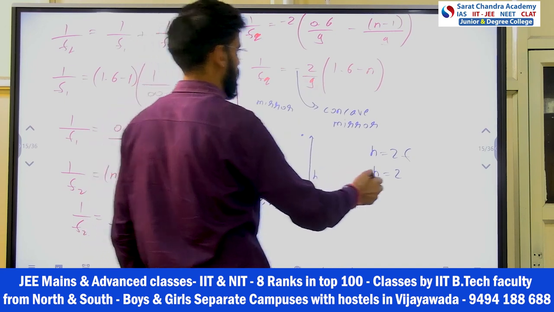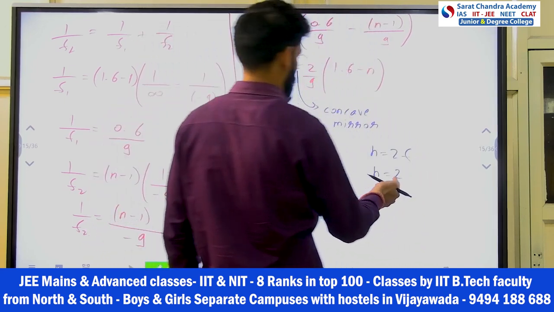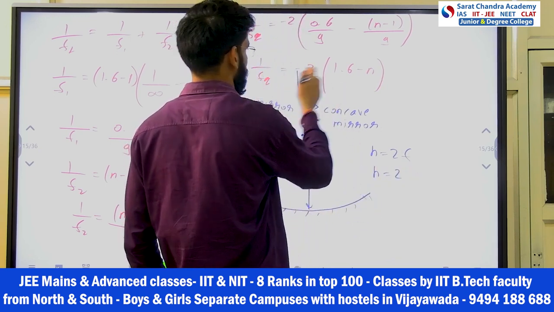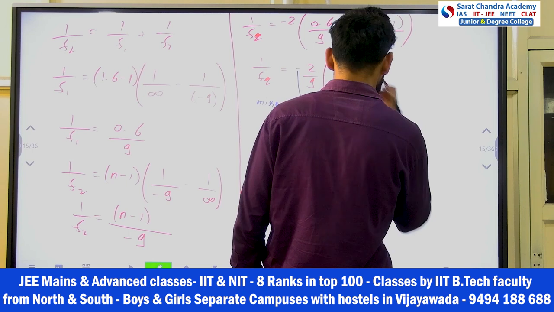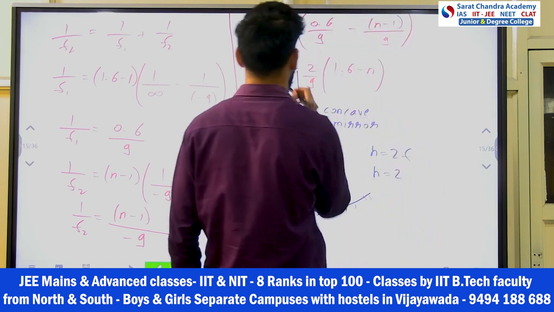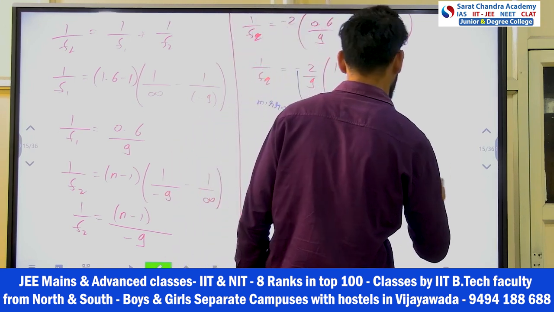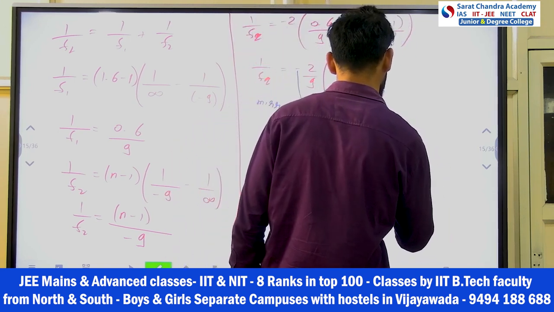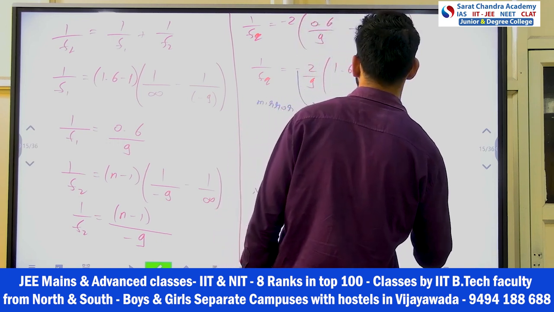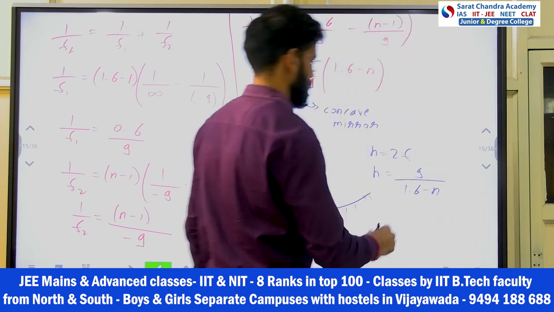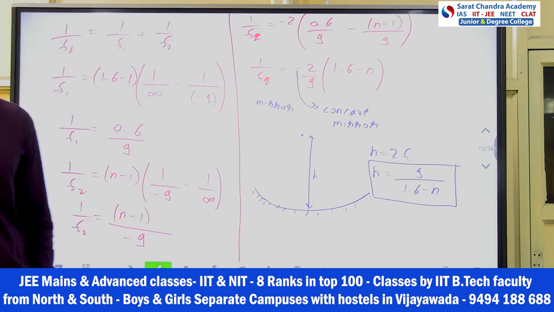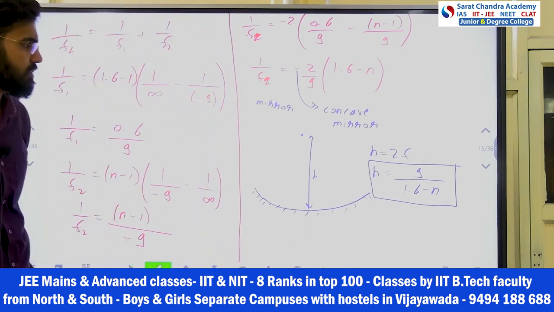The f value you get from here. How much did you get? We can say 1 by f. So 2 times f means 2 this side, right? So this will come 2 into the f value. Okay, 2f from here. So this side 9 by, this will cancel out, right? So this will be h equal to 2f, 9 by 1.6 minus n. Okay, this relation came, right? h is equal to 9 by 1.6 minus n.